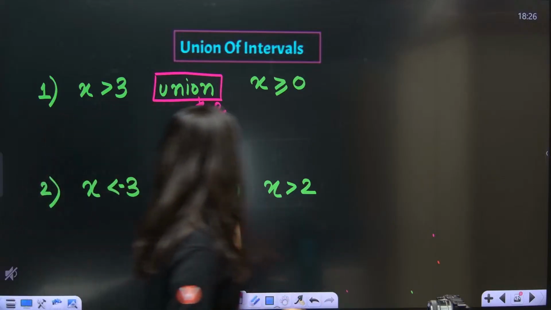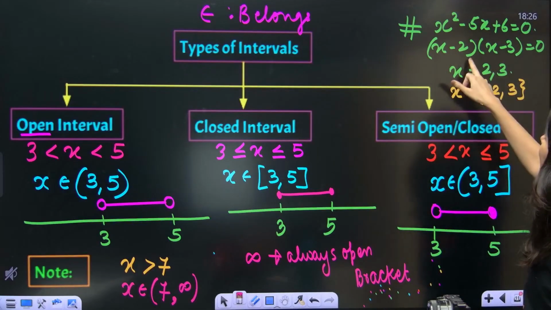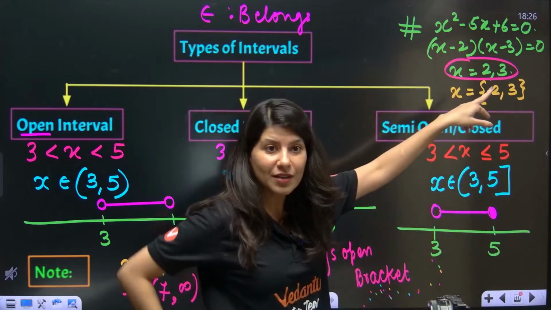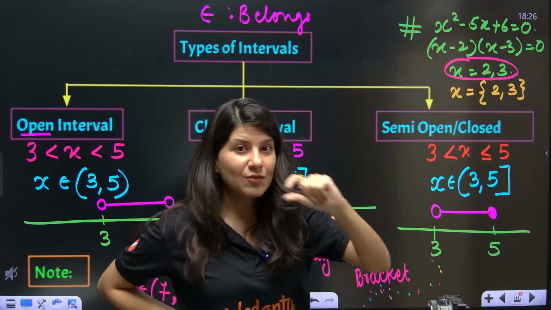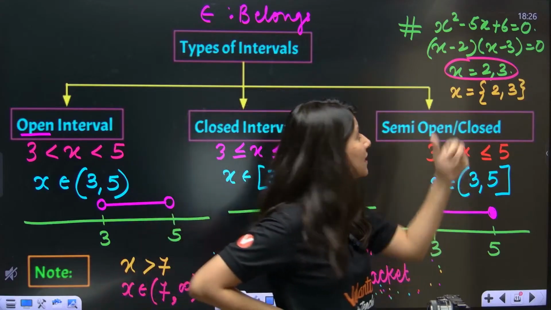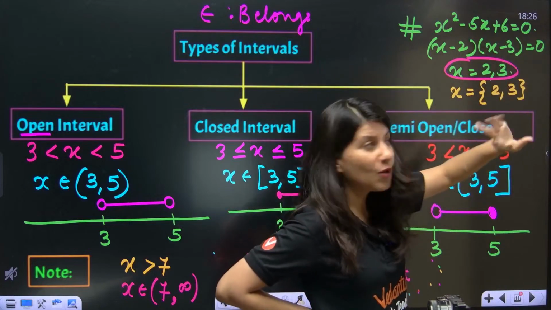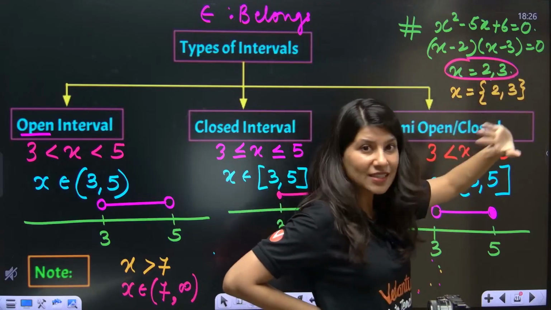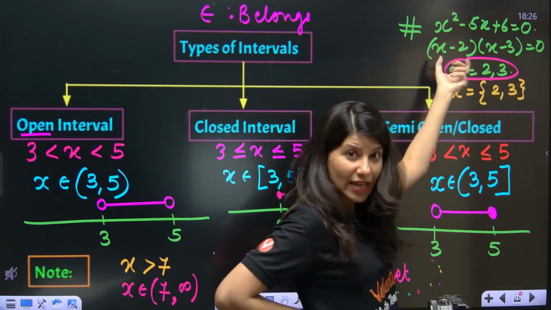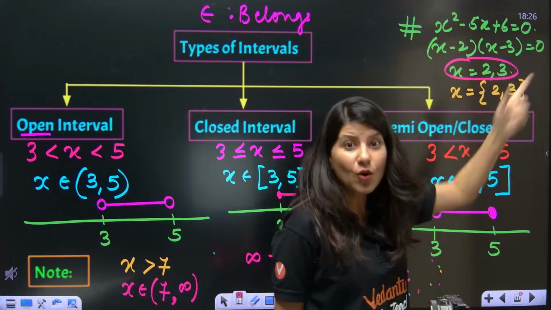Let me explain the meaning of the keyword or. What about x equals either 2 or 3? When you solve a quadratic equation, x square minus 5x plus 6 equals 0, so x minus 2 times x minus 3 equals 0. The product of two quantities becomes 0, so either x minus 2 becomes 0 or x minus 3 becomes 0.